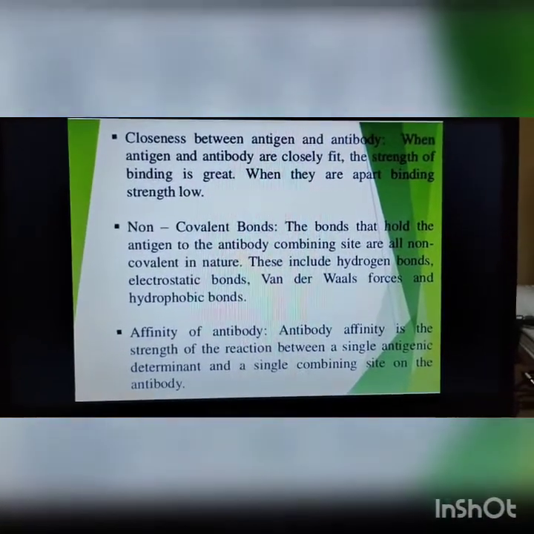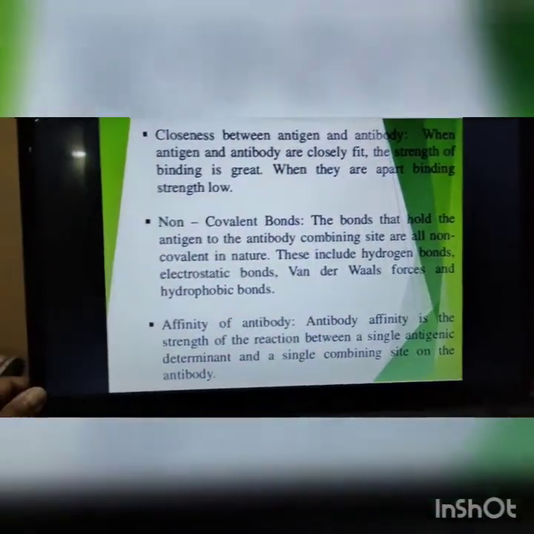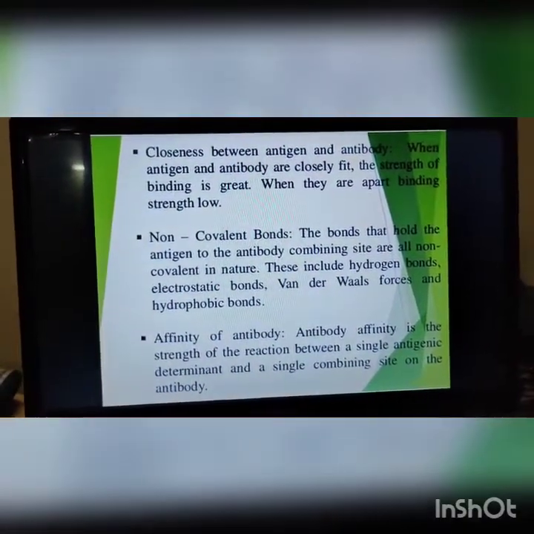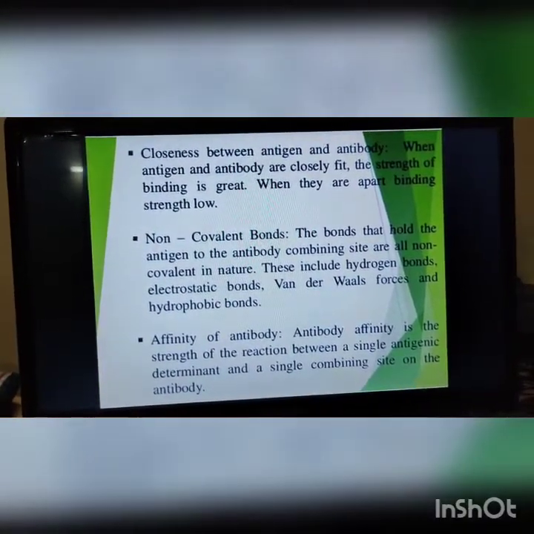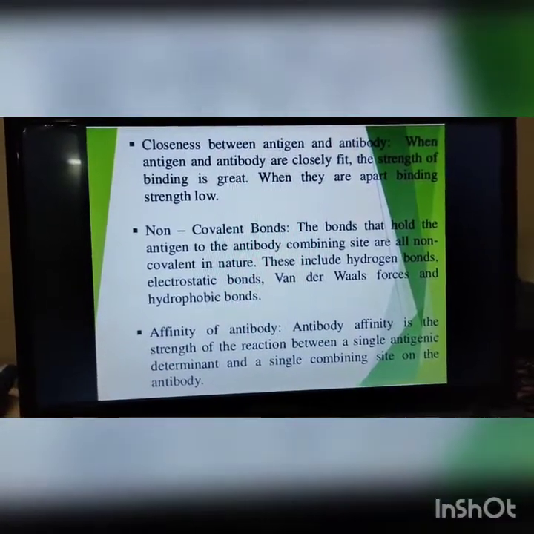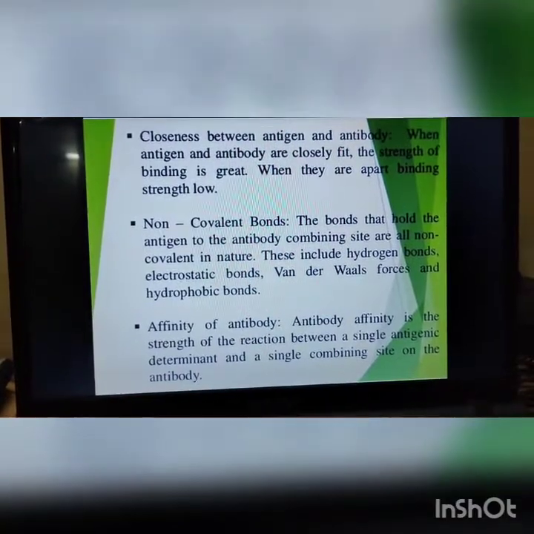Then the affinity of the antibody. Antibody affinity is the strength of the reaction between a single antigenic determinant and a single combining site of the antibody. Means a single antibody binds with a single antigen.